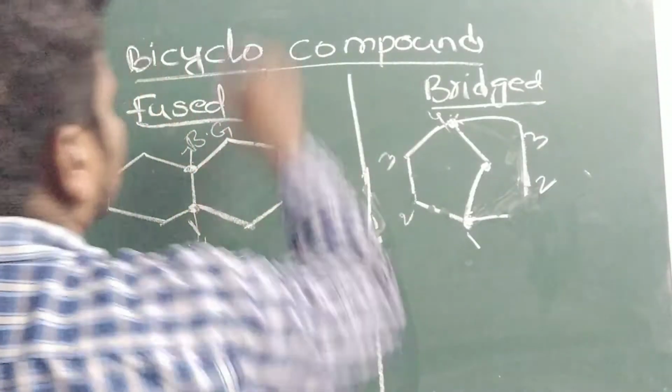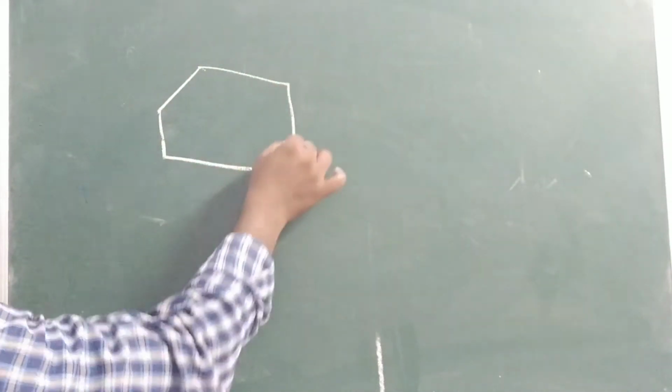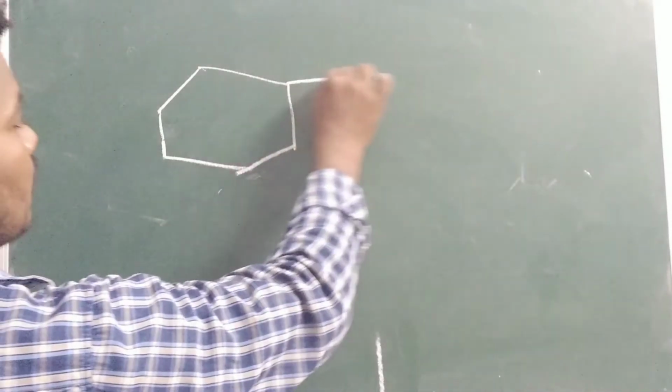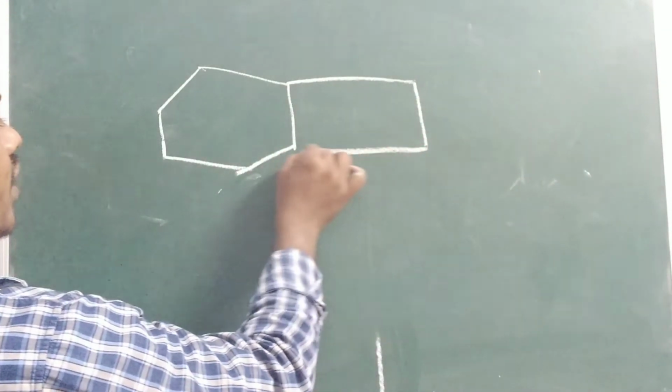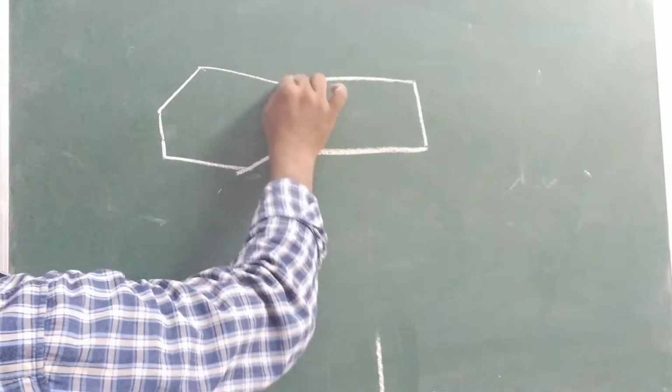I will take another example. Here I am taking cyclohexane. See here, two different types of rings, joined together.